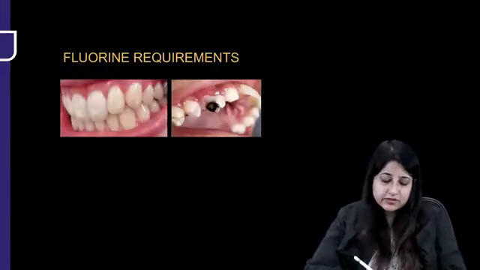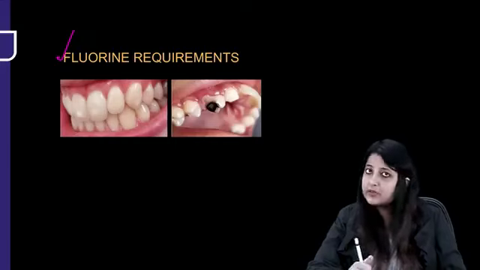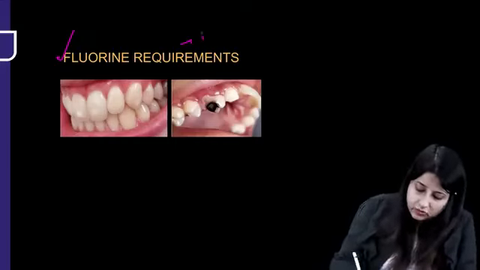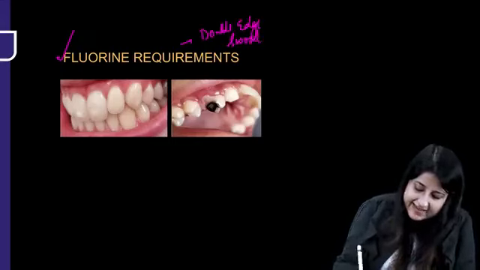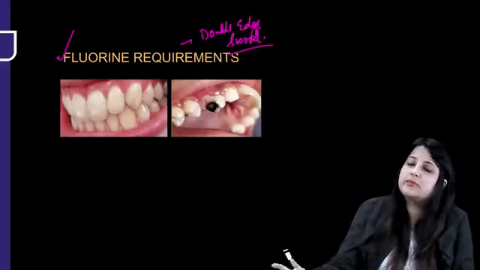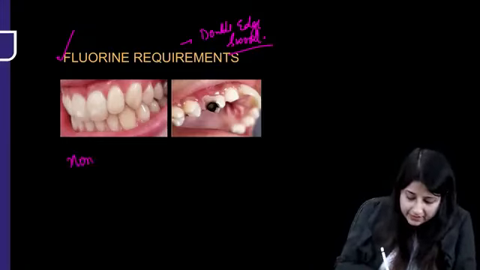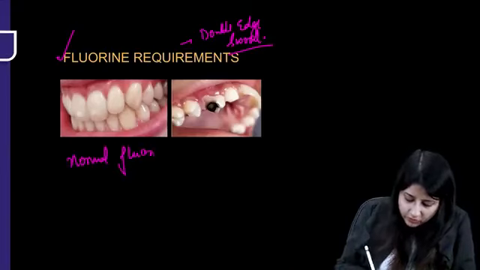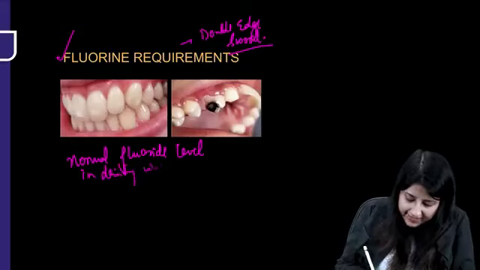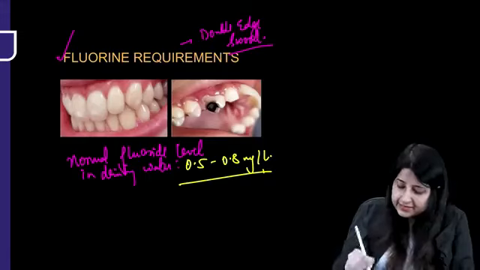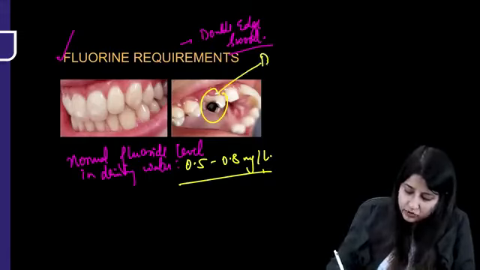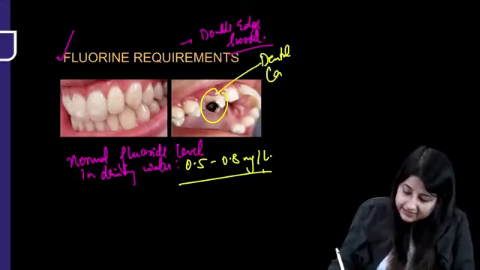Another trace element which is asked is fluorine. Now, can you look at these two images? Yes. Now, you know that fluorine is known as a double-edged sword. Why? Because excess of fluorine is a problem and less fluorine also. Remember the normal fluoride level in drinking water, everybody. How much is it? Normal fluoride level in drinking water. So we know it is 0.5 to 0.8 milligram per liter. Okay. Now, if there is less than 0.5, this is what happens. Dental caries. Okay.